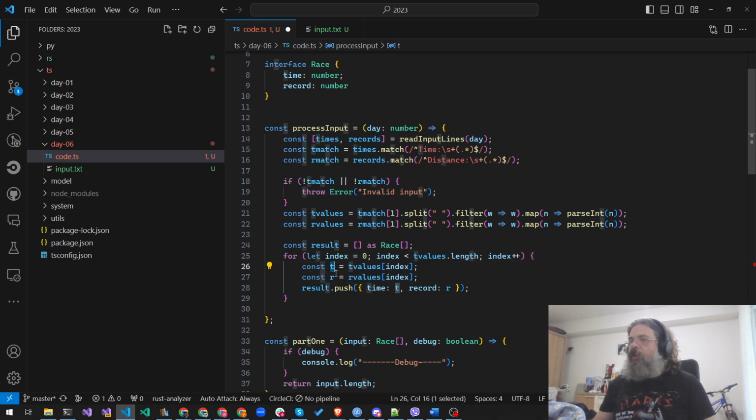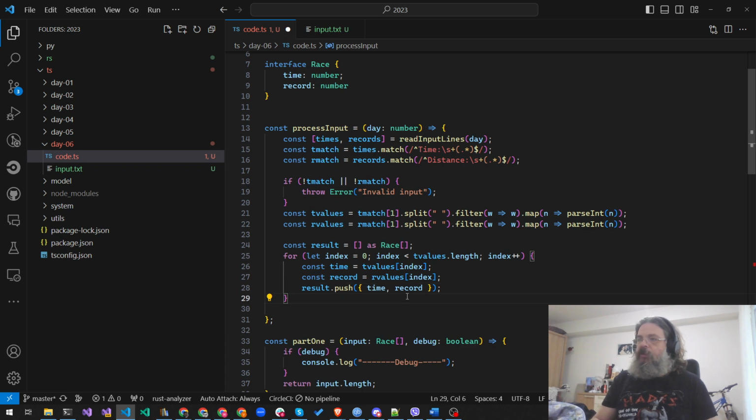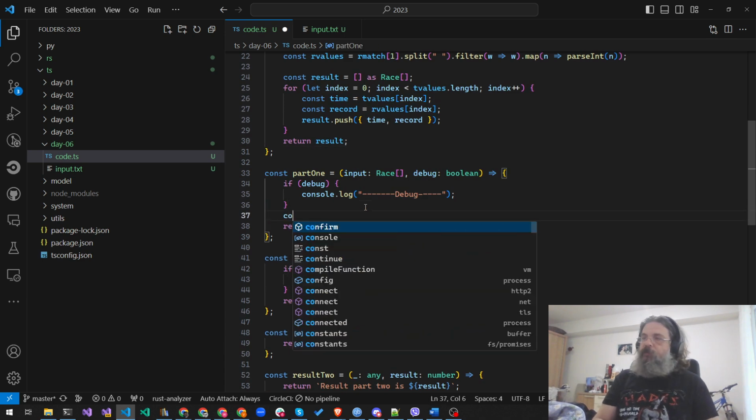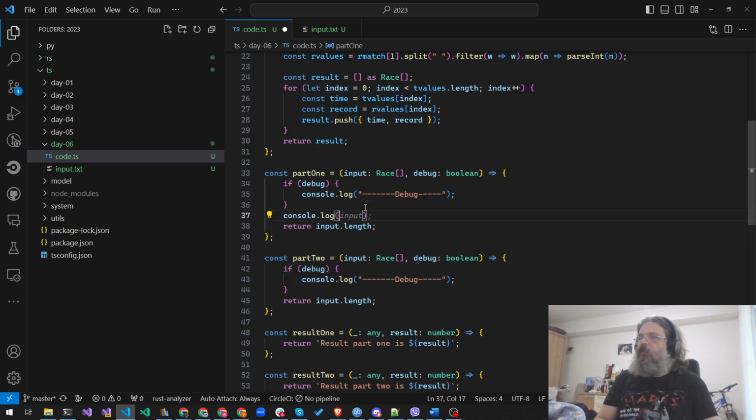Or we can just rename these, and that's it, and return the result. First of all, as always, let's see if our races are actually correct.